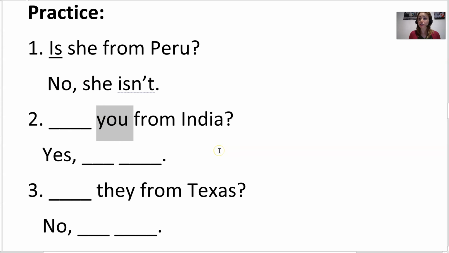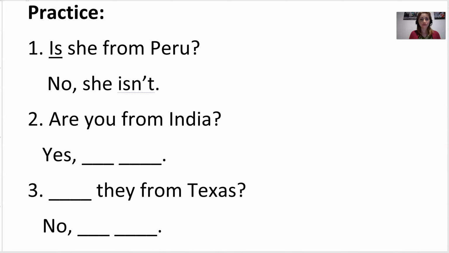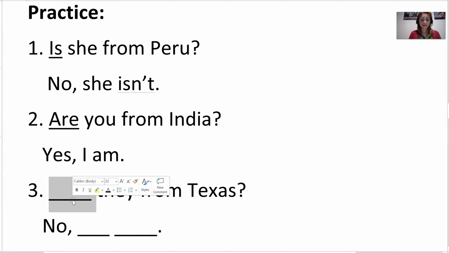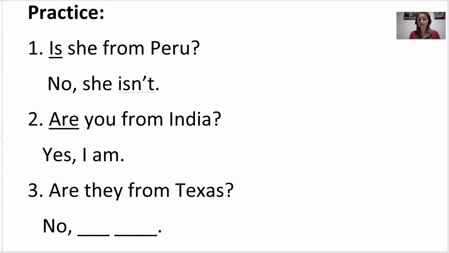Next one is you. Are you from India? The answer, yes. What's the answer? Yes, I am, because this one is opposite. You and I. All right, number 3 is they. Remember, two or more people. We say, are they from Texas?